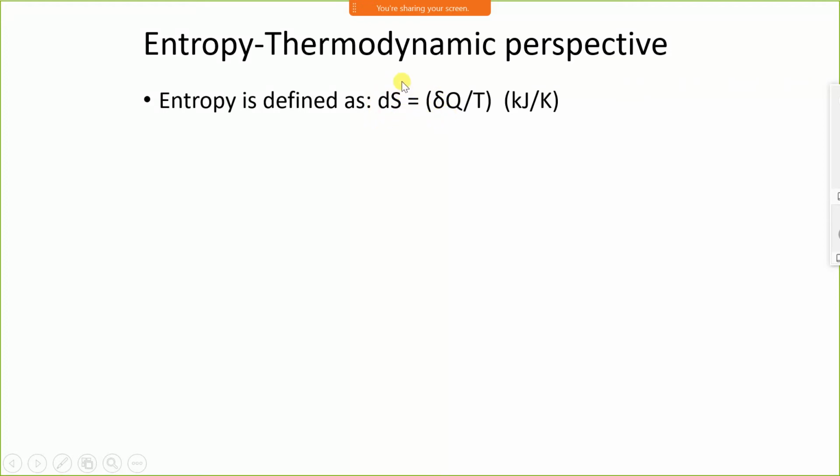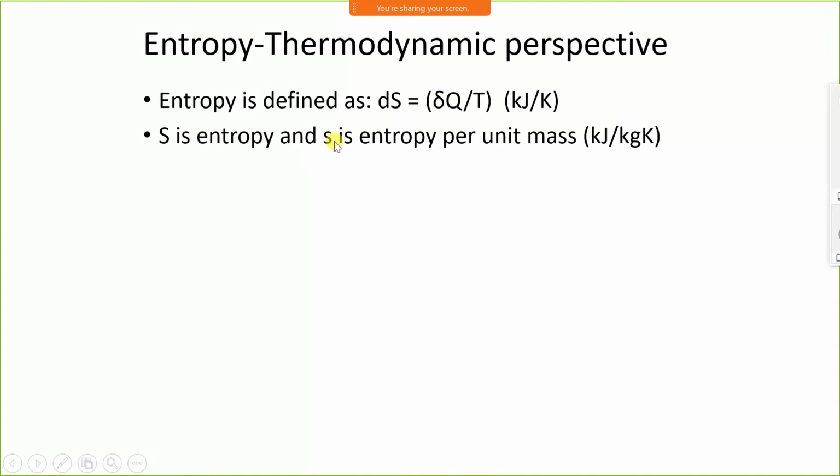But entropy is a property of a system, and a property of a system is an exact differential. Therefore we write the change in entropy as dS. Now change in entropy is a ratio of delta Q upon T, and the unit is kilojoule for delta Q and Kelvin for temperature. Therefore the unit is kilojoule per Kelvin, and this is the total change in entropy considering total mass.